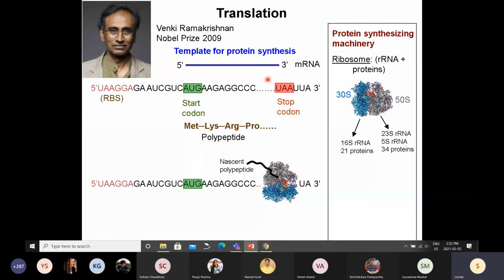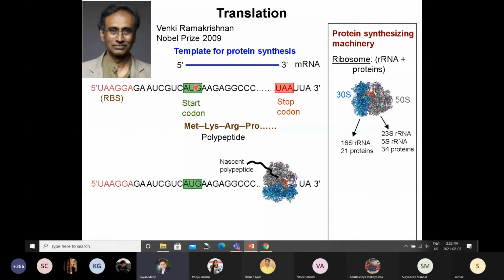Right. So can you tell me how many such codons will be possible? Codons are nothing but combinations of 3 nucleotide sequences. How many different types of codons are possible? 64. How do you get 64?